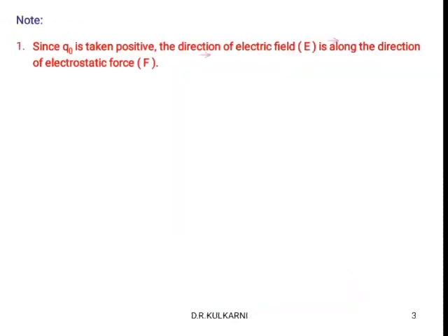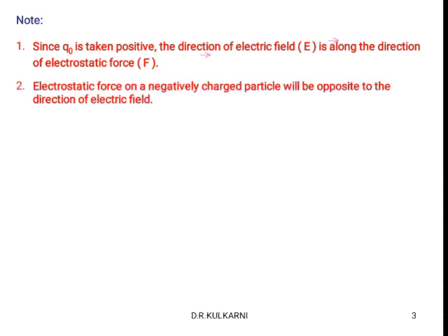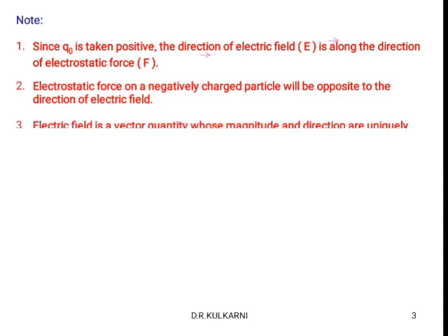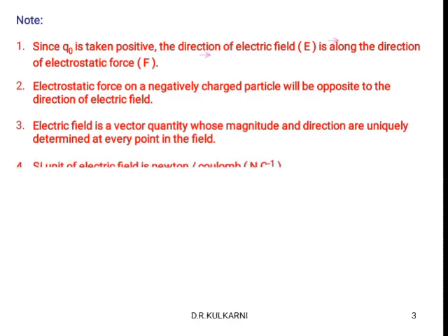Next, some important points we have to remember. Number one, since Q naught is taken positive, the direction of the electric field is along the direction of the electrostatic force. Second, the electrostatic force on a negatively charged particle will be opposite to the direction of the electric field. Third, electric field is a vector quantity whose magnitude and direction are uniquely determined at every point in the field. Fourth, the SI unit of electric field is Newton per Coulomb. These are very important points we have to remember.